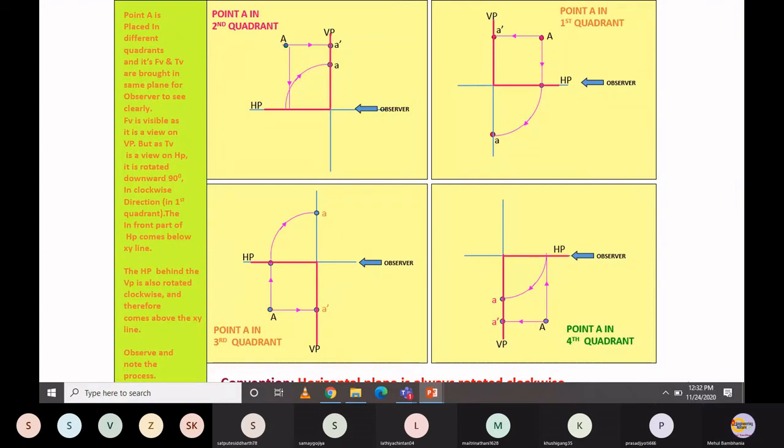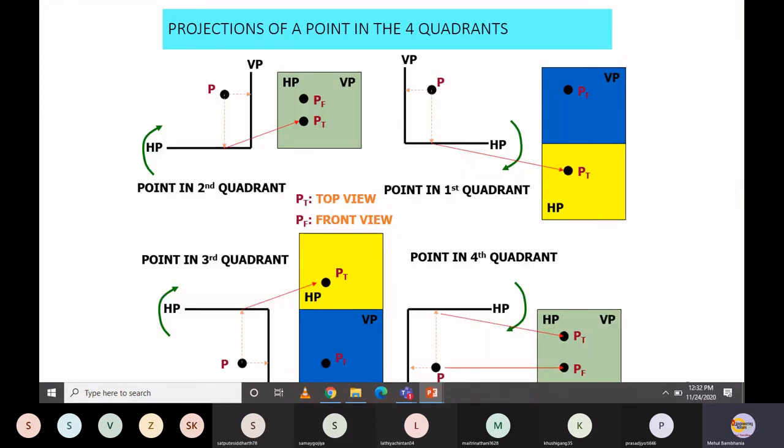Now, see this again. I said that this is the conceptual drawing. Now, let's move from the conceptual drawing towards the real drawing. Now you forget about the second quadrant, third quadrant, and fourth quadrant. As I mentioned, we will only focus on the first quadrant or first angle method. So this is a similar conceptual drawing where we are putting the point in the first quadrant.